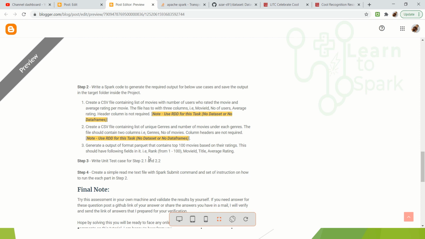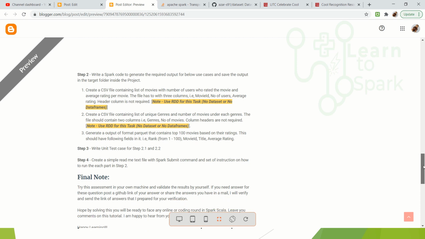And the third question, here they are asking you for a different file format, Parquet. And again here it is not restricted to data sets or data frame. Here we can use anything that we need. So I hope this will be easy for you guys. And the next step is they are asking you to write a unit test case for step 2.1 and step 2.2.